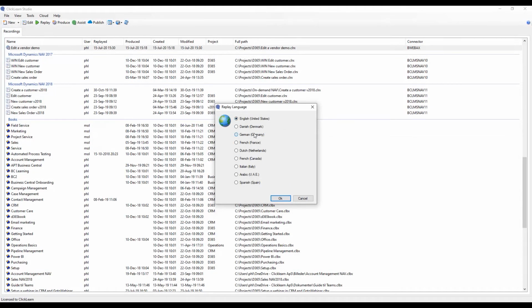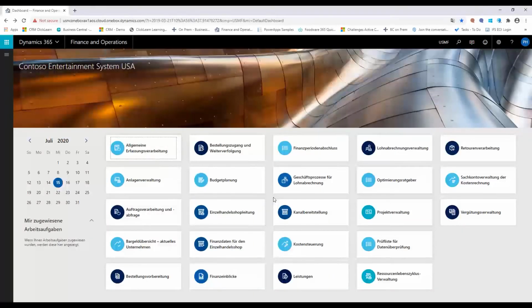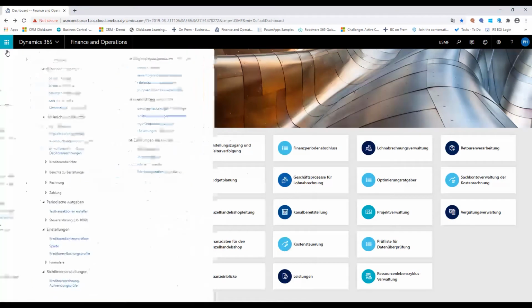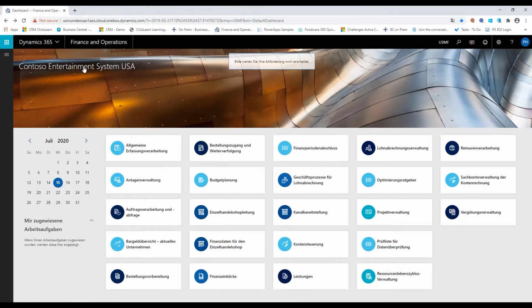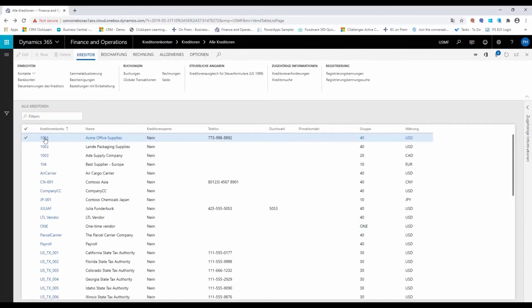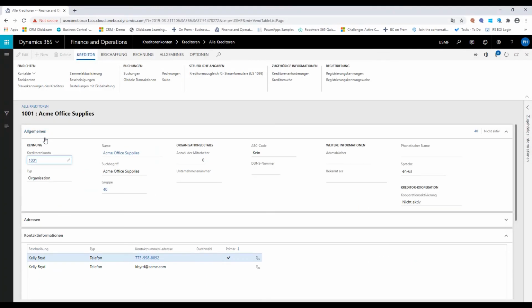I will do this on the German user interface, and you will see that as I click on OK, ClickLearn will go into the background. Of course, you cannot see me not touching the mouse or the keyboard, but notice the cursor. That will be jumping through the steps as we go through the process here. It will not go seamlessly as if I was moving the mouse around, controlling it. It goes in here, it finds the process that I need to find. It will go down to the account that we're looking at and jump through all the steps.